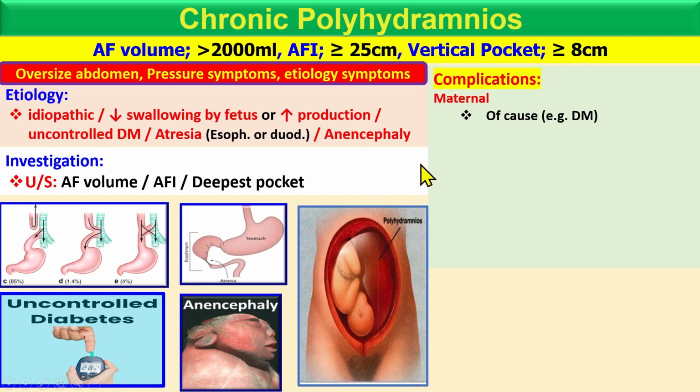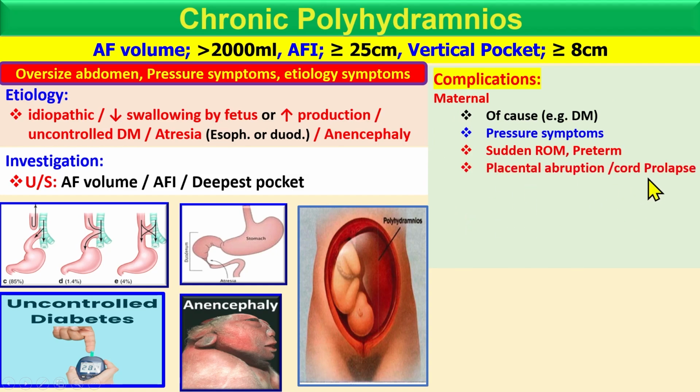Then there is pressure symptom and sudden rupture of membrane, preterm labor, placental abruption, cord prolapse, malpresentation, atonic postpartum hemorrhage, and dysfunctional labor. These are all complications of polyhydramnios.